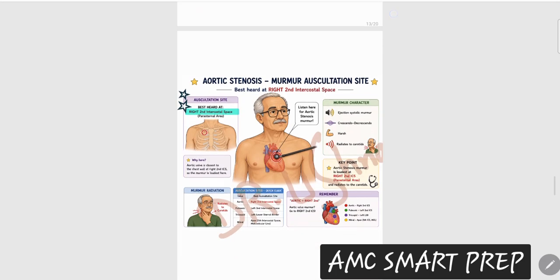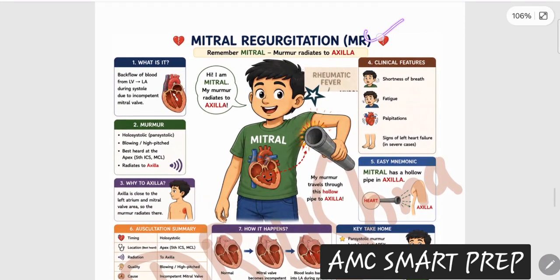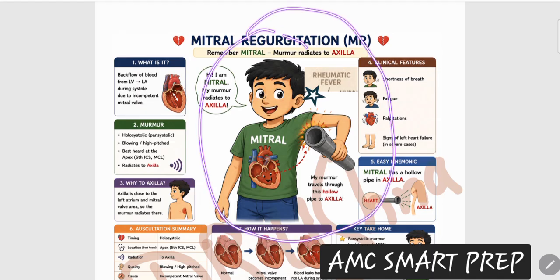Perfectly done. Now the next thing is, what is mitral regurgitation? Okay, mitral regurgitation. Just remember, mitral regurgitation is this little boy who has the name Mitral. This is a mitral baby. So Mitral, he is carrying a hollow pipe in the axilla. Remember this picture, that kid who is Mitral and he has basically rheumatic heart disease. He's suffering from rheumatic heart disease, though he is happy, and he is carrying a hollow pipe in the axilla. So due to that rheumatic heart disease, the patient is presenting with shortness of breath, fatigue, palpitations can be there, any features of left heart failure can be there.